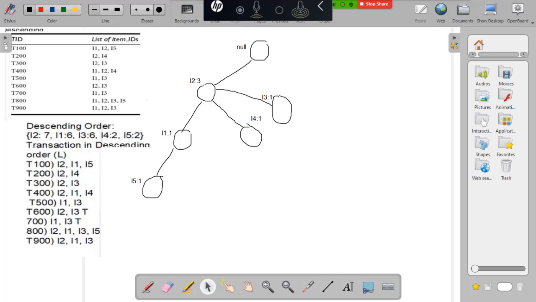Next, I am taking the fourth transaction, I2, I1, I4. I2 is there, I1 is there, and I have to attach I4 here.